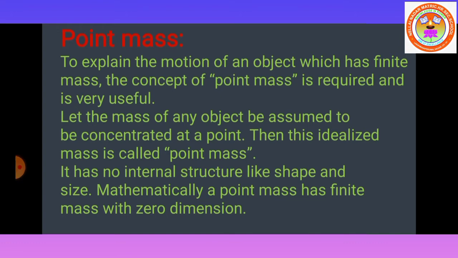Here, if the mass of any object is assumed to be concentrated at a point, then this idealized mass is called point mass. So the point mass means the mass of the object is considered as a point. It has no internal structure like shape and size.